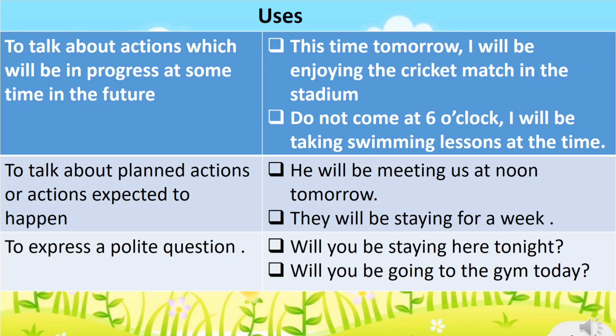And similarly, on a second occasion, we use it to talk about planned actions or actions expected to happen. Just like, he will be meeting us at noon tomorrow, or they will be staying for a week. And on a third occasion, we use it to express a polite question. Just like, will you be staying here tonight? Or will you be going to the gym today?